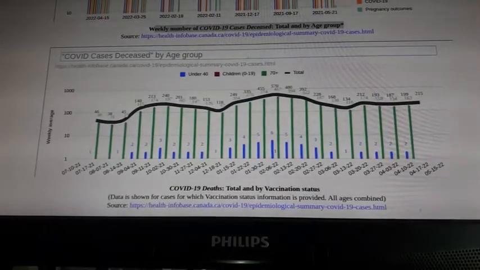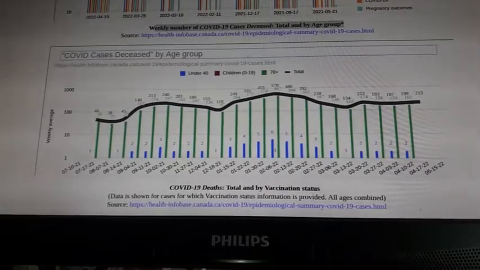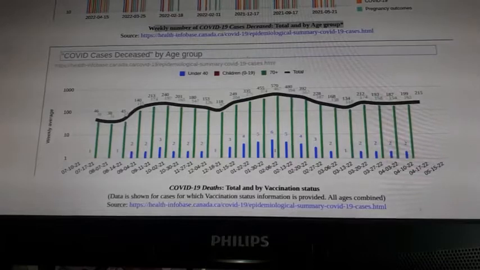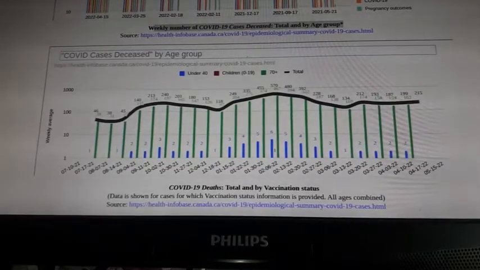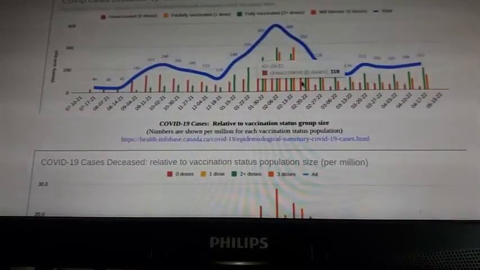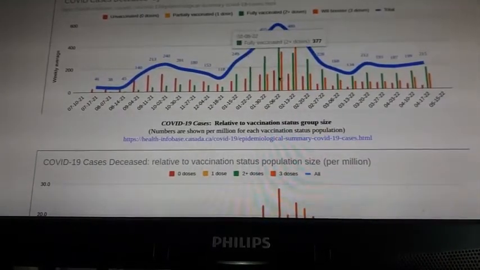So right now we know that Omicron, for example, is much less dangerous, it has less fatalities compared to Delta. And we can look into that, by the way.